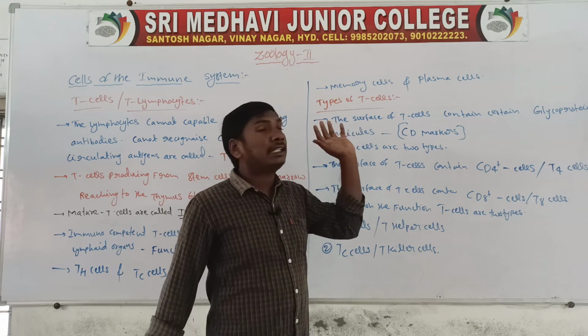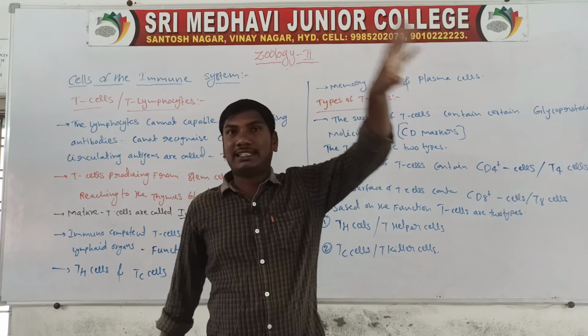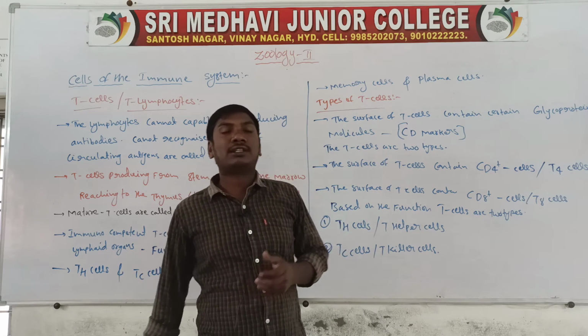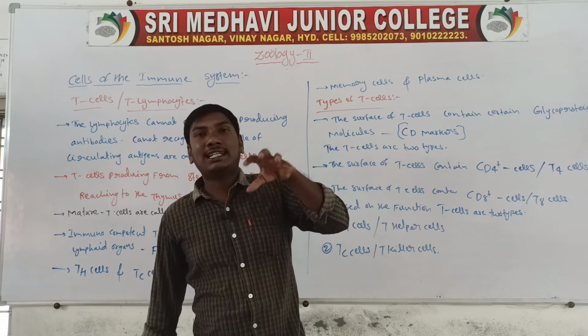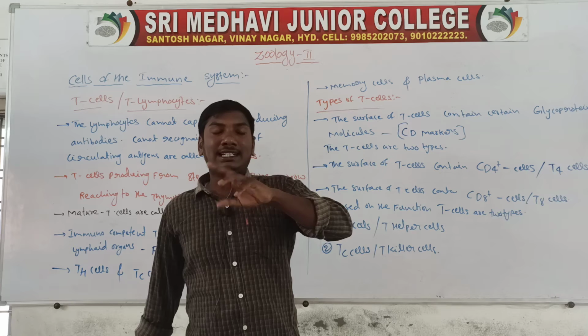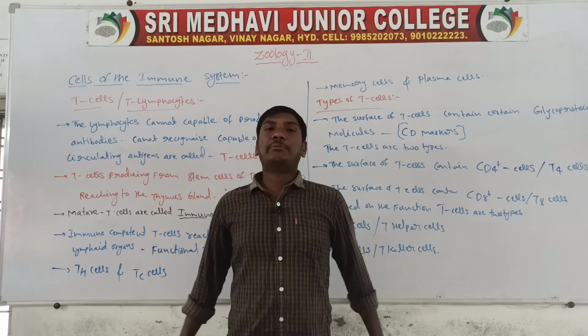The cell surface of these T cells contains glycoprotein molecules. These glycoprotein molecules are called CD markers. They are of two types: CD4 type markers and CD8 type markers.